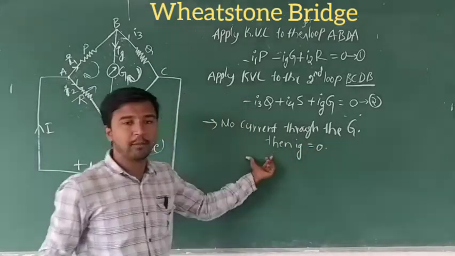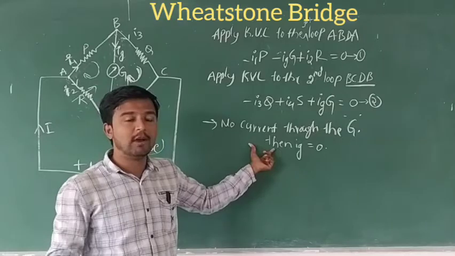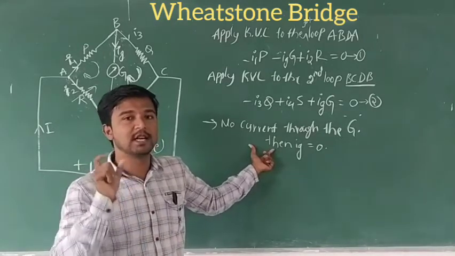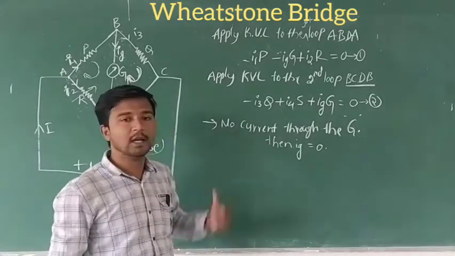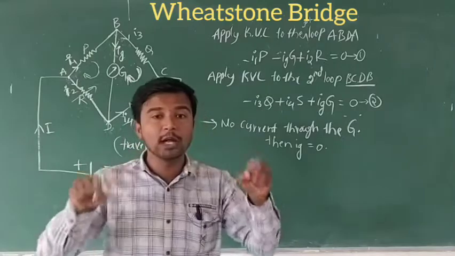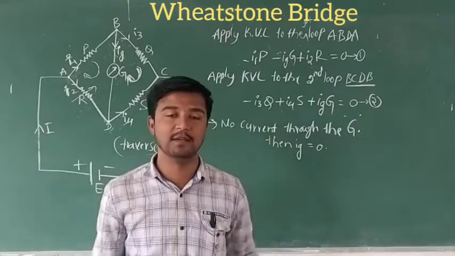This is the most important point. They will ask for 1 mark: what is the condition for a balanced Wheatstone network? When there is no current through the galvanometer, the Wheatstone bridge is balanced.